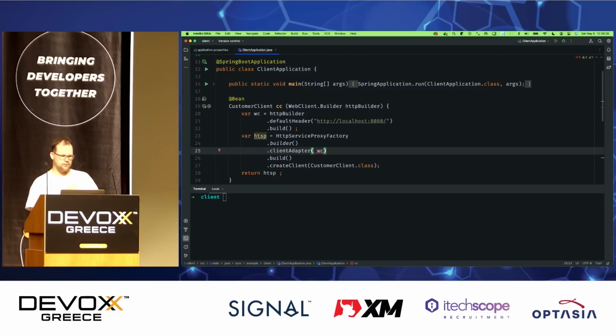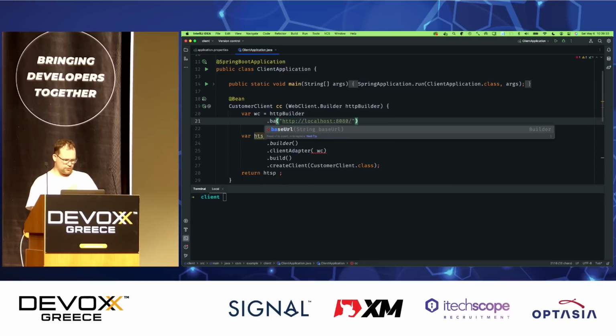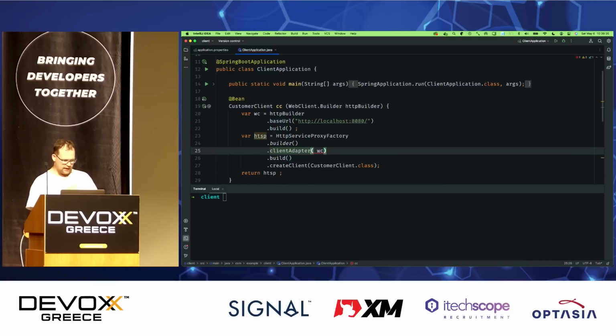Sorry, what? Second line, you got the full header. 21. Oh, thank you, base URL, thank you. Oh, good catch. So client adapter, web client adapter, WC. Okay, so I've got this very simple thing.